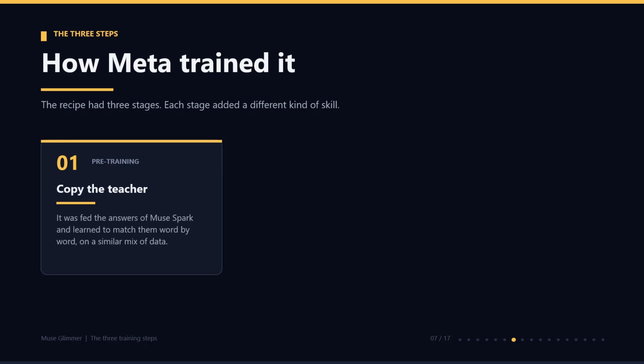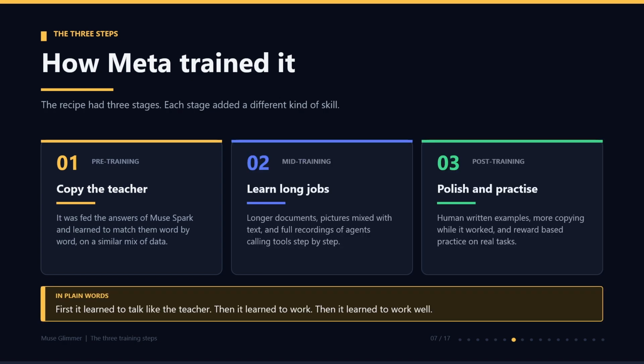Stage one is pre-training, call it copy the teacher. It was fed the answers of Muse Spark and learned to match them word by word, on a similar mix of data. Stage two is mid-training, call it learn long jobs. Here it saw longer documents, pictures mixed with text, and full recordings of agents calling tools step by step. That last part matters. It watched real agents run from start to finish.